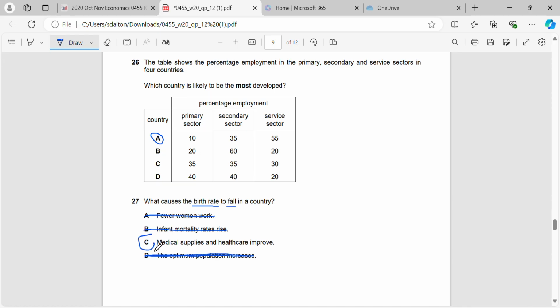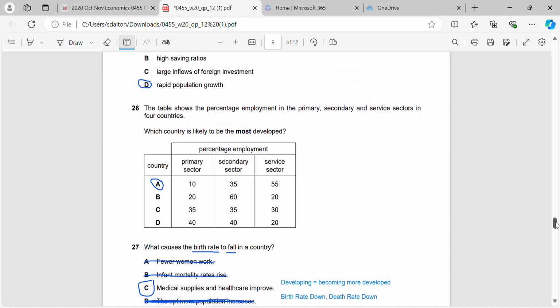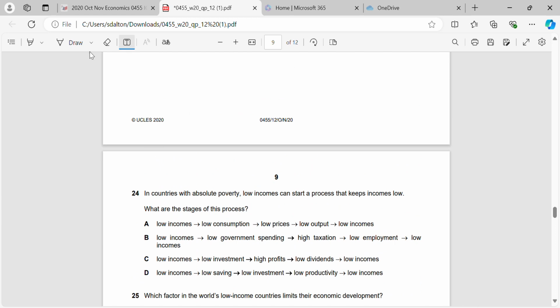But if the medical supplies and healthcare improve, what does that indicate? That indicates that the economy or the country is developing, right, or becoming more developed. And what we know about a developed country is that their birth rates go down and their death rates also go down. We have fewer people being born, but we also have fewer people dying. So difficult question there. We go to 24.